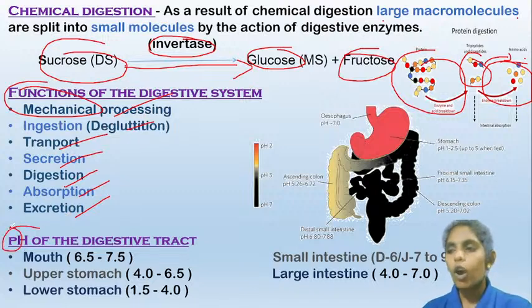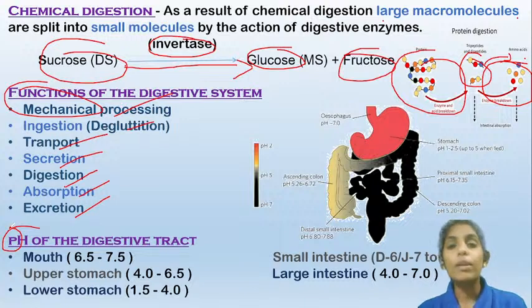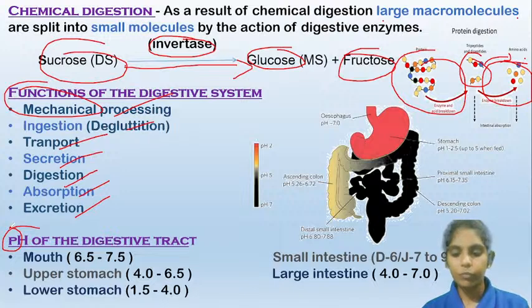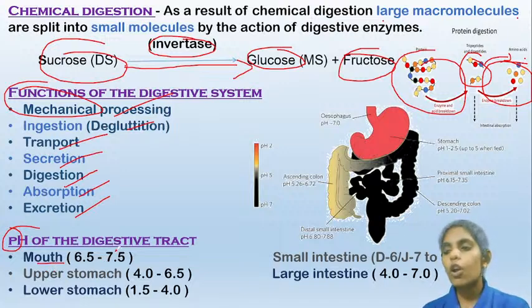Now let us know about the pH levels at different sites or parts of the digestive tract. You know that pH is a measure of acidity or basicity. Let us know the different pH. The mouth has a pH of around 6.5 to 7.5, so you can say that this is slightly acidic to neutral pH. And the upper stomach has a pH of 4.0 to 6.5.